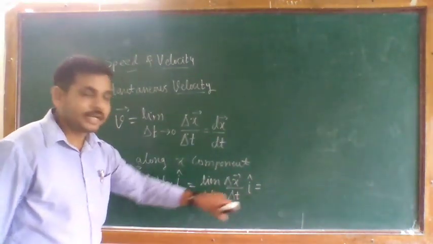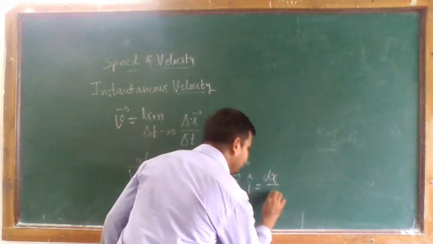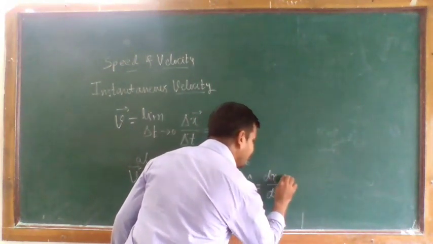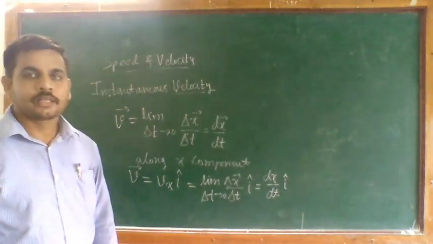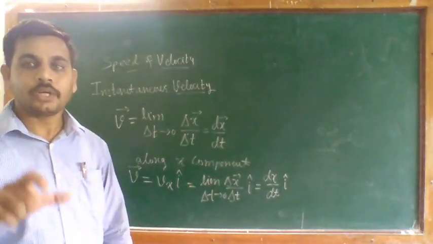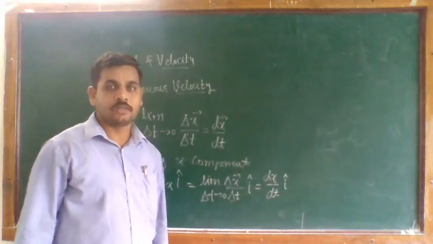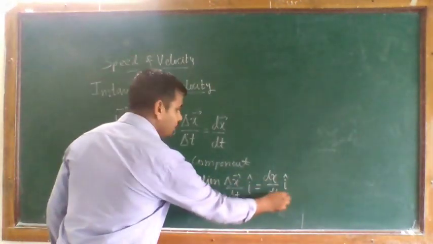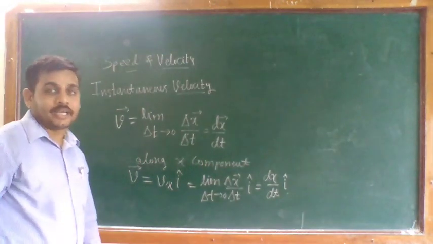So we can write the derivative dx by dt into i cap. Again this i cap gives us the information about the direction of motion of the body or particle: it gives that the motion of the particle is along the x direction.